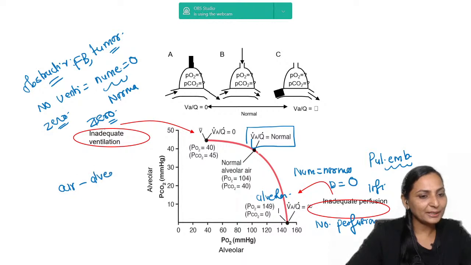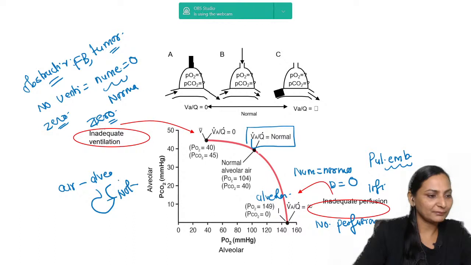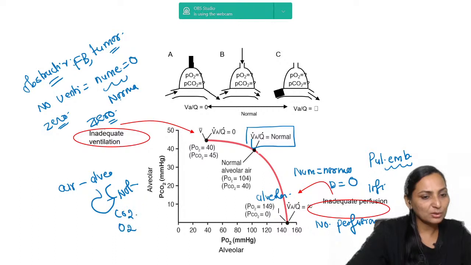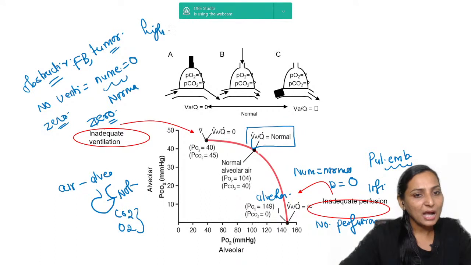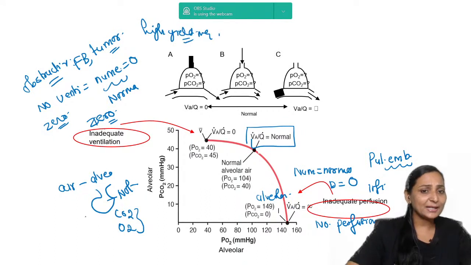Now here what will happen, because they are not receiving air, right? The alveoli are not receiving air. So the composition of carbon dioxide and oxygen is going to be same as that of the venous blood. That is oxygen 40 and carbon dioxide 45. This is one of the very, very important high yielding MCQs to be remembered for any kind of examination you are going to give, right?